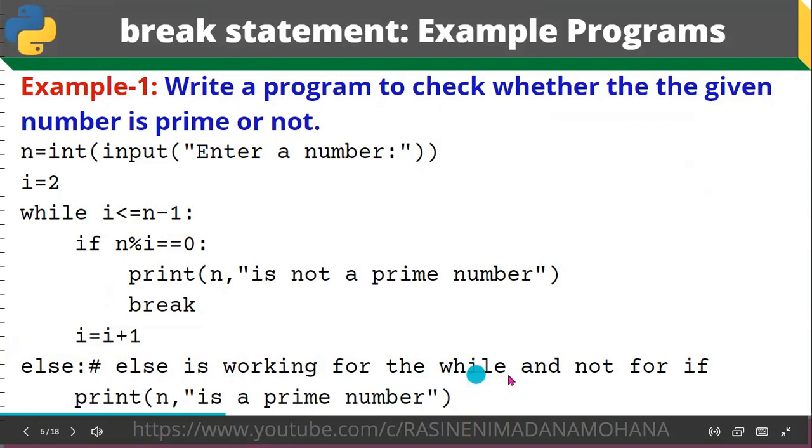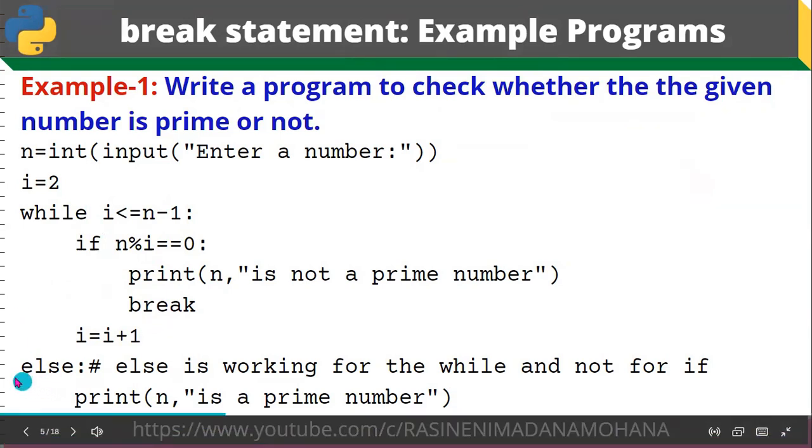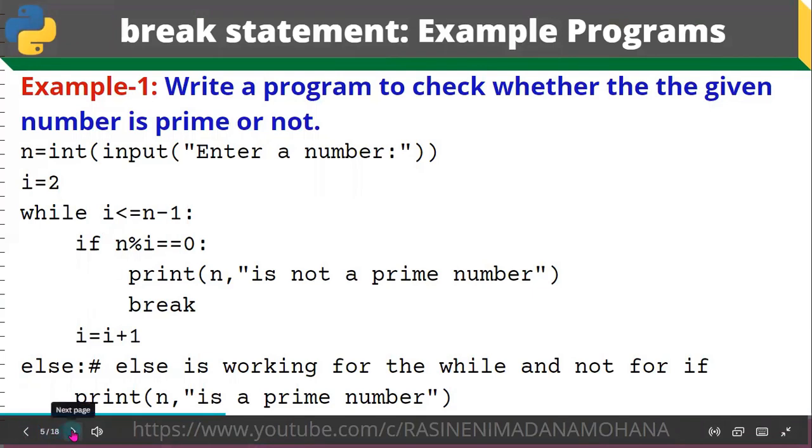Else is working for the while and not for if. Here you can see this else is not associated with the if condition. It is associated with the while, in the while condition, i less than or equal to n minus 1. Whenever this part is executed, fine, and if this part is not executed, then it comes to the else part. So print n is a prime number. So this is the program for checking whether a number is prime or not.